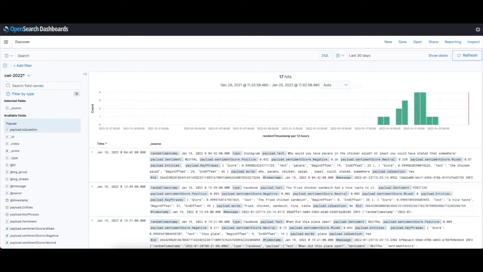I set it up to where CloudWatch streams the data over to Elastic or OpenSearch, and I think my trigger was if it was type Instagram, Facebook, or Twitter, go ahead and send it over here. But of course, you can set your filters to be anything that you want.